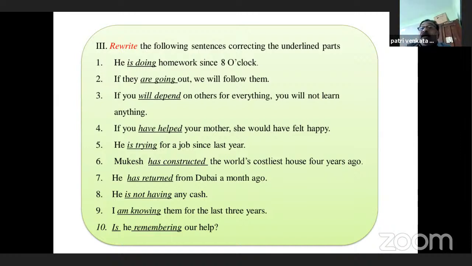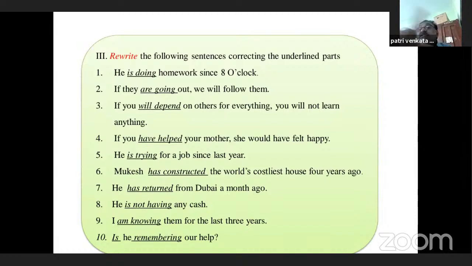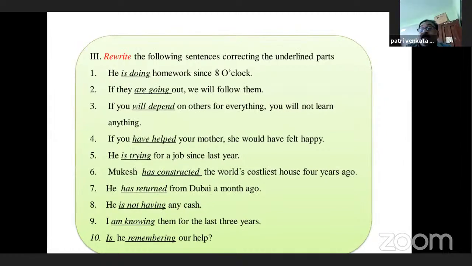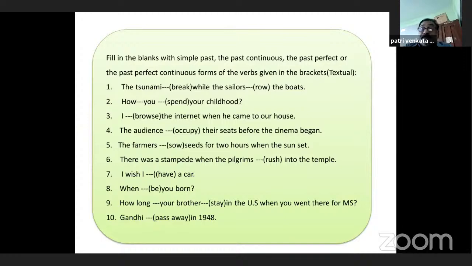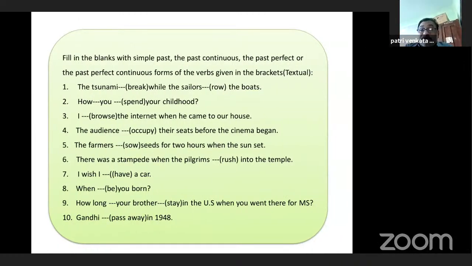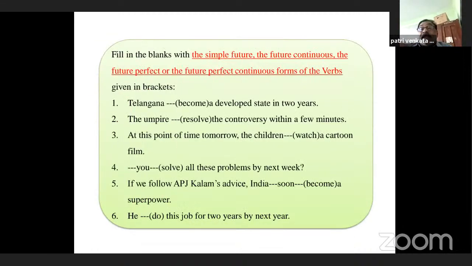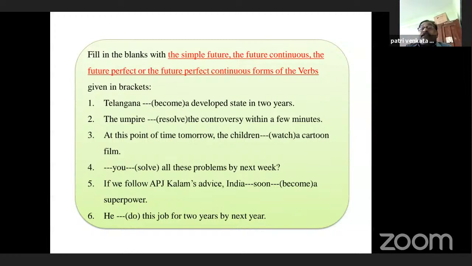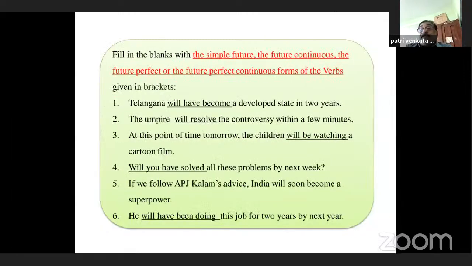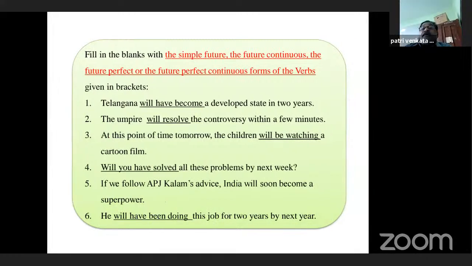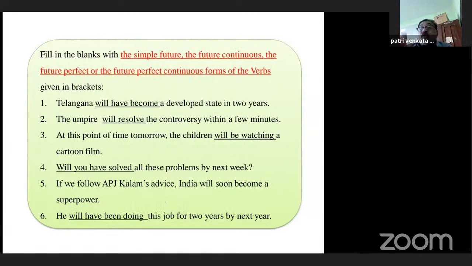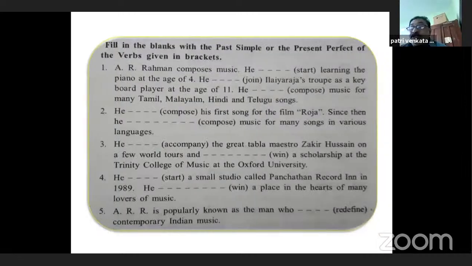So answers are given for these questions. And one more thing, I have given some more sentences. Yes, please go through them, take them as an assignment for you. Yes, there are some more slides. Go through them, and their answers are also given. Yes, this is another one. Please go through all these examples.